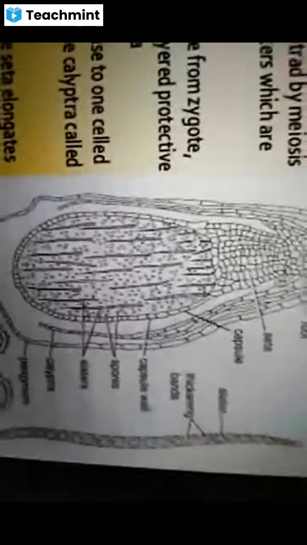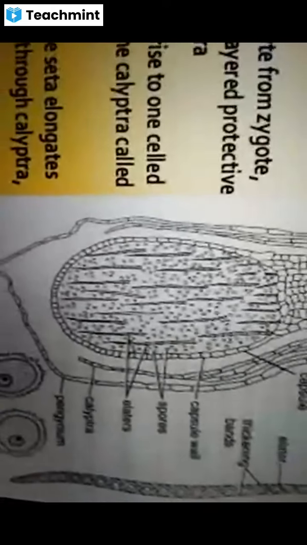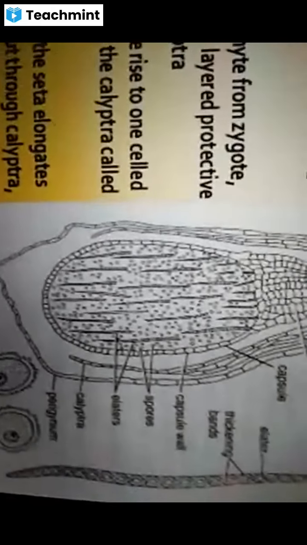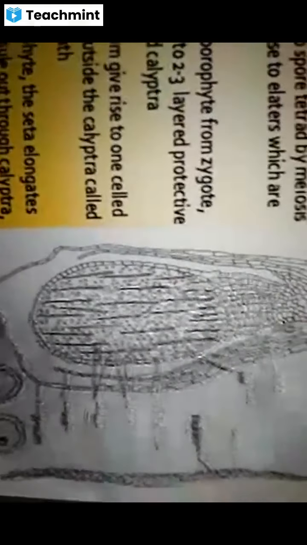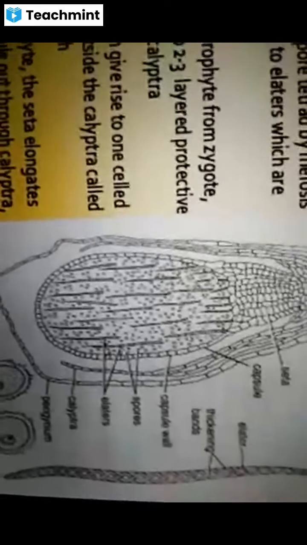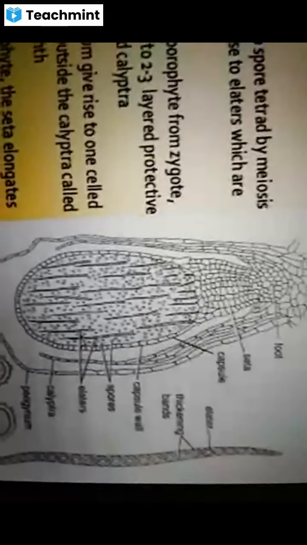The sporogenous tissue present inside the sporangium or the capsule undergoes reduction divisions, forming spores. Each spore mother cell gives rise to 4 spores, among which 2 belong to the male strain and 2 belong to the female strain.